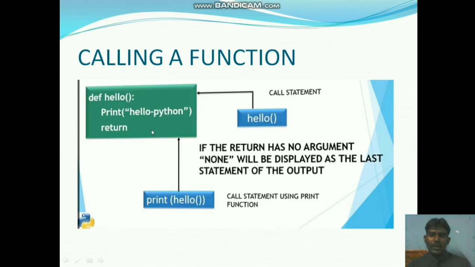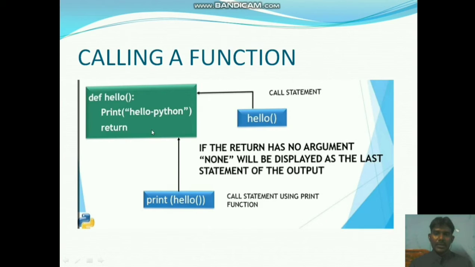How do we call this function? We call hello. After return, we use the statement hello; this hello is called the calling statement. After calling this function, it goes inside the block of code and prints Hello Python. The result will be Hello Python.